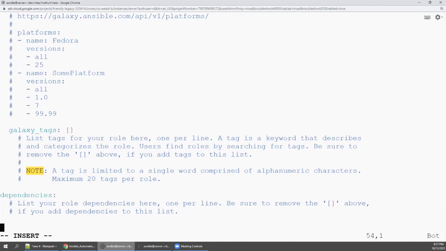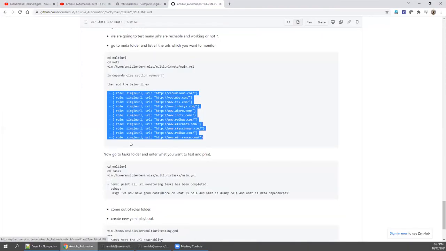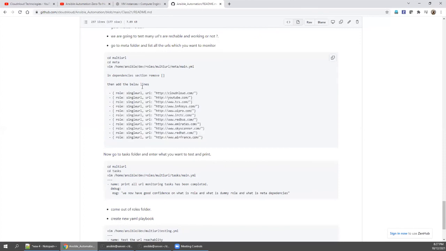And we are going to add all the URLs, right? So we are calling the role. When we call this role, if you don't mention this part and just call the role, what will happen? Google.com will be verified, but I don't want google.com because that is a dummy role. Call this role, but replace this URL.